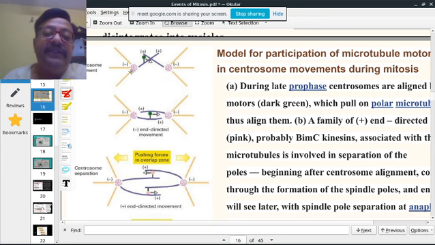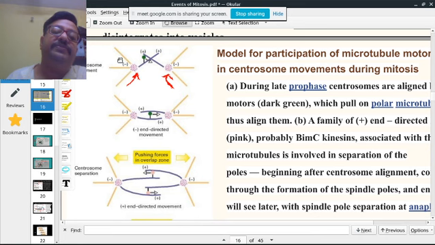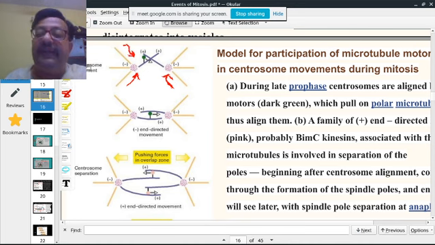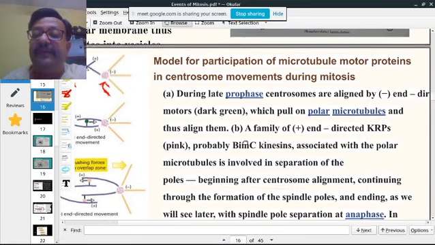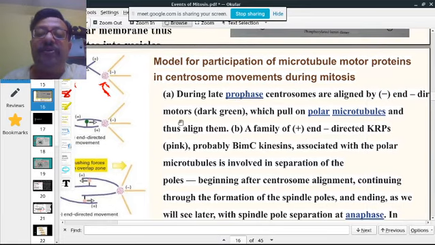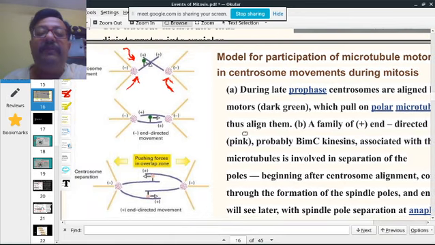Okay. This is a centrosome. Then you have dynein, a minus end directed protein, dark green. Minus end directed motors, dark green, which pull on microtubules.